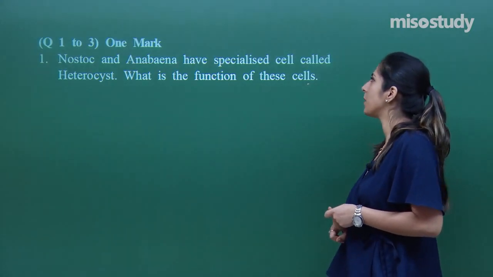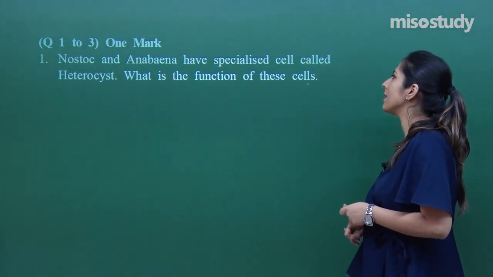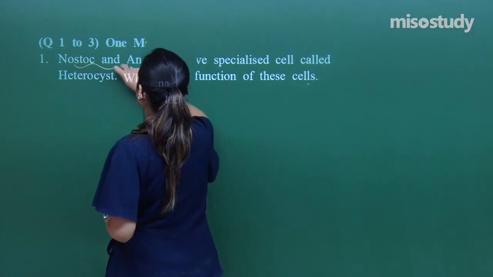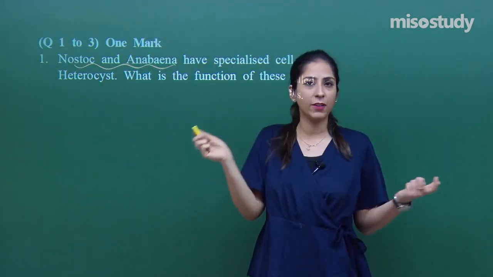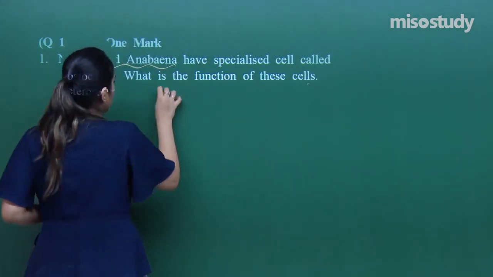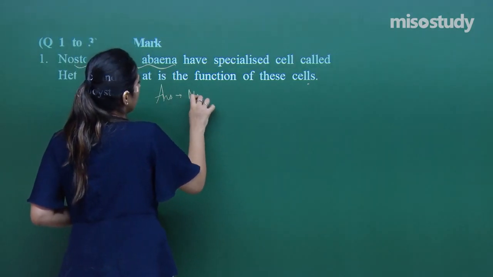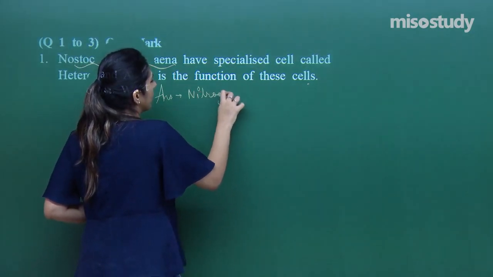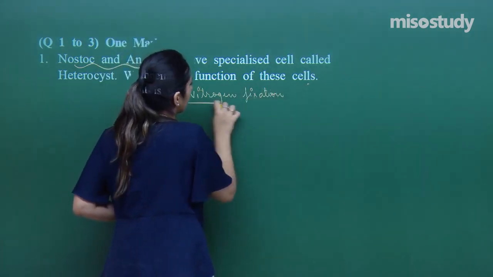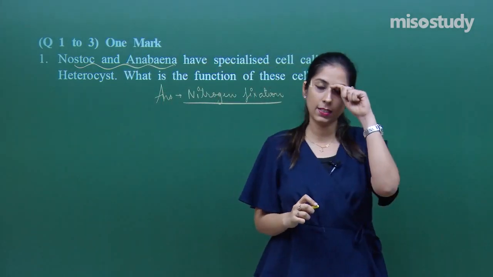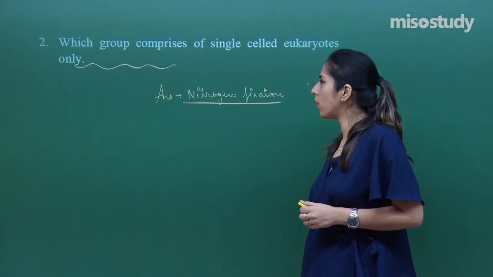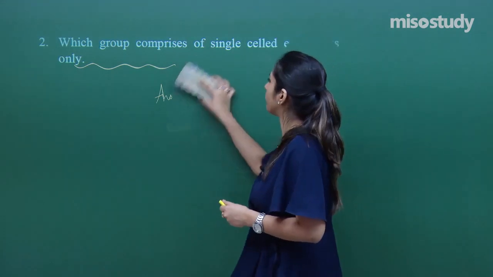Nostoc and Anabaena have a specialized cell called heterocyst. What is the function of these cells? We have studied this in the session. They help in nitrogen fixation. So the answer is nitrogen fixation, right? This was question number 1 and the correct answer is nitrogen fixation. Let's move towards the next question, question number 2.